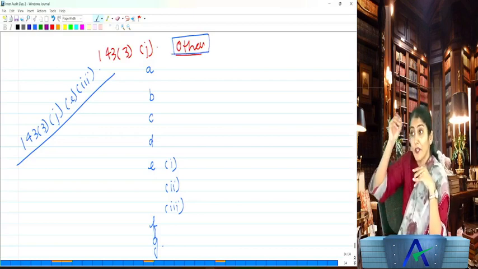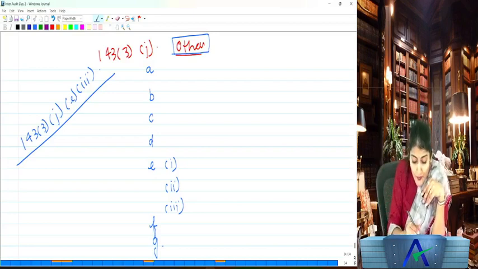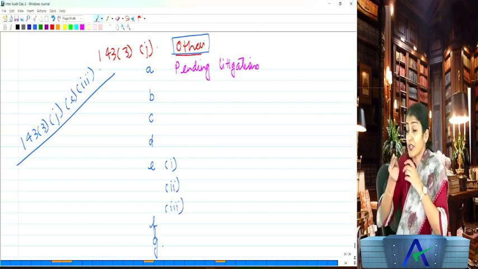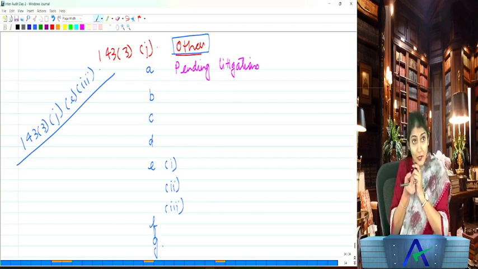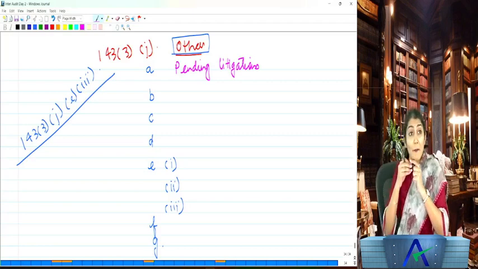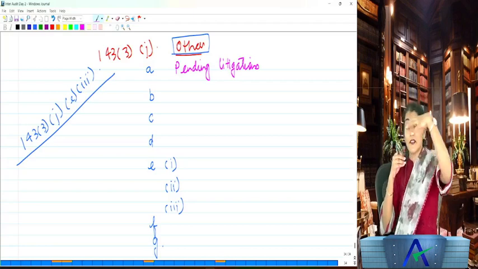What does the auditor need to report? Whether the company has disclosed the impact of pending litigations. You understand? Legal cases, contingent liability, fighting with the GST department, income tax department, litigations are going on, labor litigations are going on.